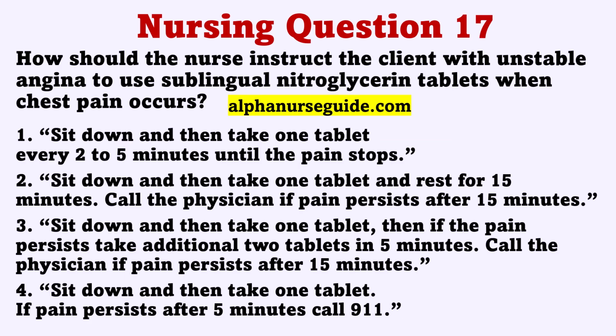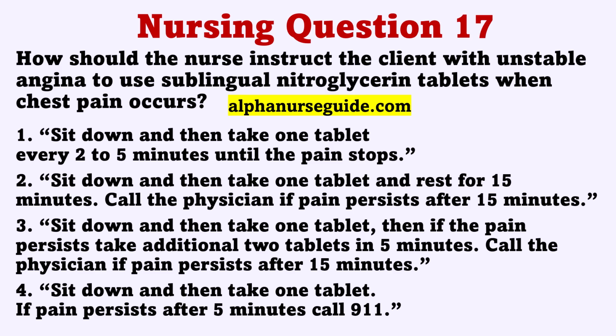How should the nurse instruct the client with unstable angina to use sublingual nitroglycerin tablets when chest pain occurs? 1. Sit down and then take 1 tablet every 2 to 5 minutes until the pain stops. 2. Sit down and then take 1 tablet and rest for 15 minutes. Call the physician if pain persists after 15 minutes. 3. Sit down and then take 1 tablet. Then if the pain persists, take additional 2 tablets in 5 minutes. Call the physician if pain persists after 15 minutes. 4. Sit down and then take 1 tablet. If pain persists after 5 minutes, call 911.